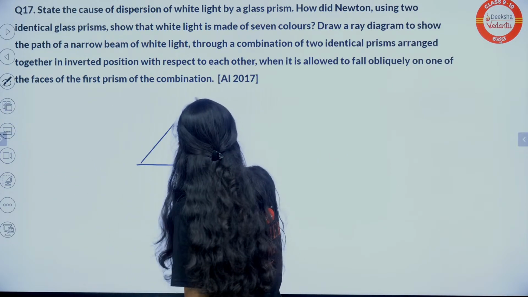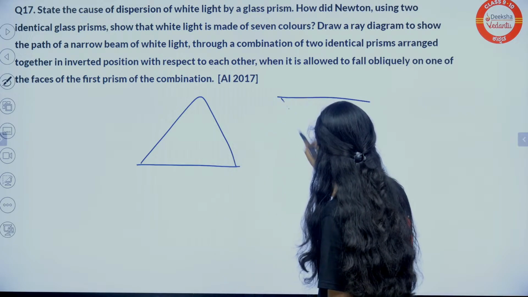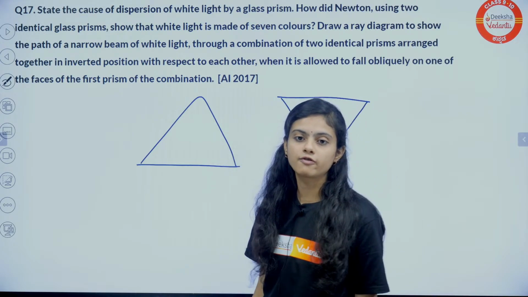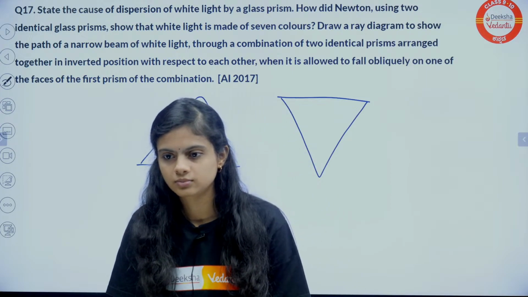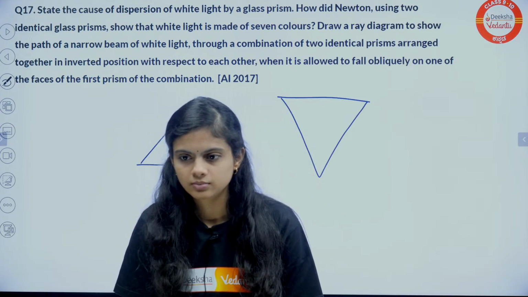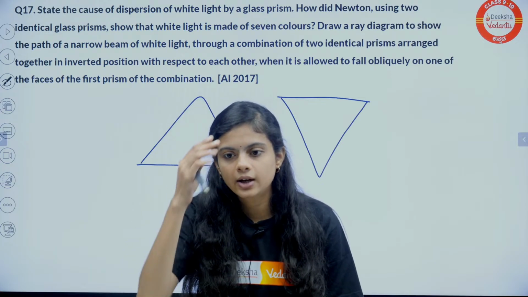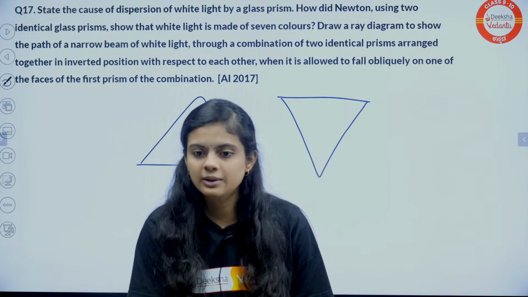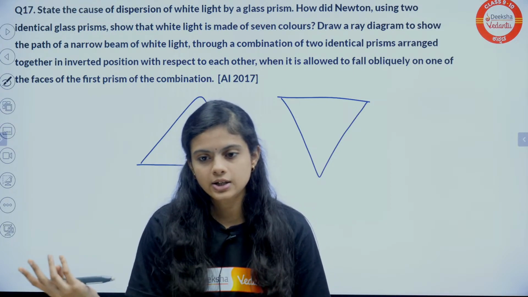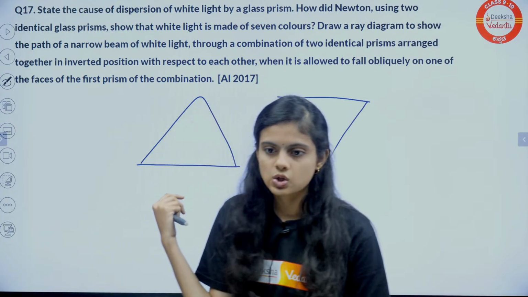So, here will be one prism. This is the recombination of white light. The video will be there, don't worry about that. After the live, the video will also be on the channel, you can go and check that again. No worries.